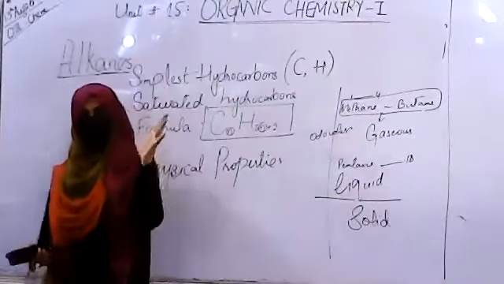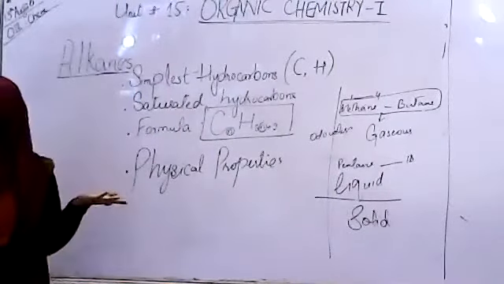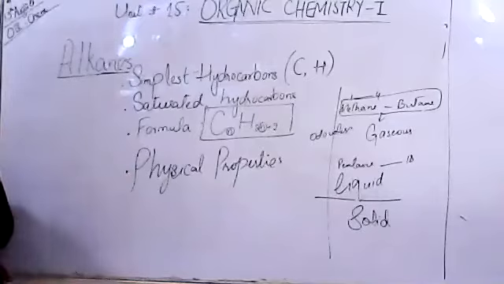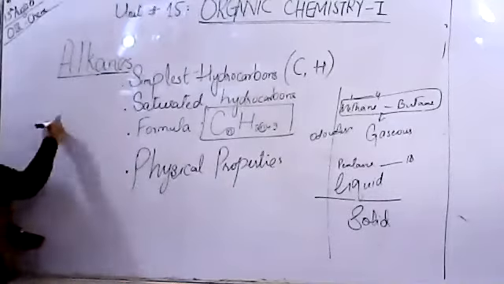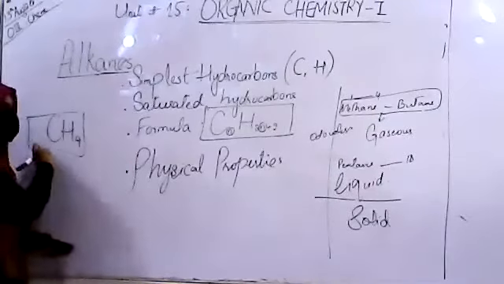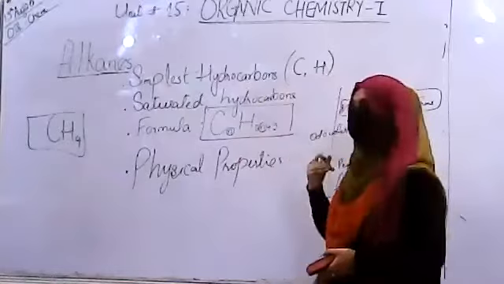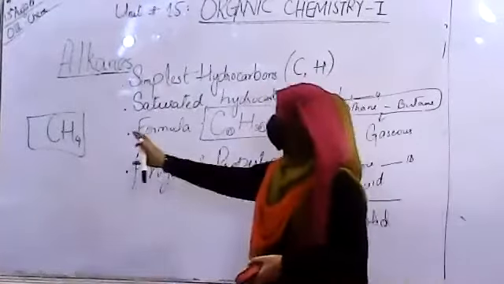Why is the physical appearance of the homologous series changing? The reason basically is this unit. This unit is the basic cause of the change.